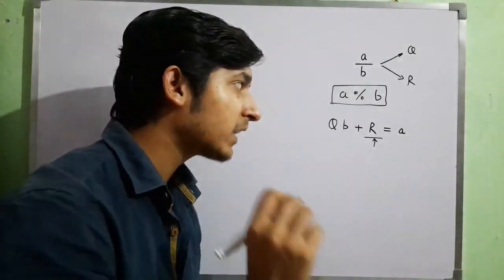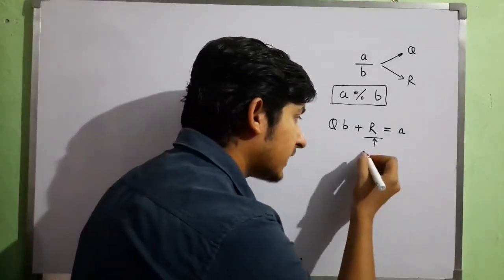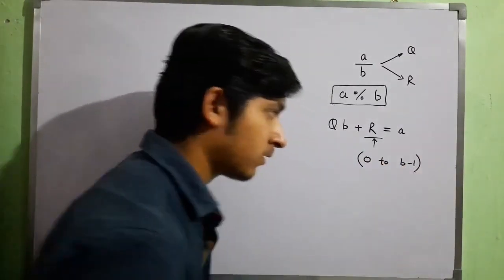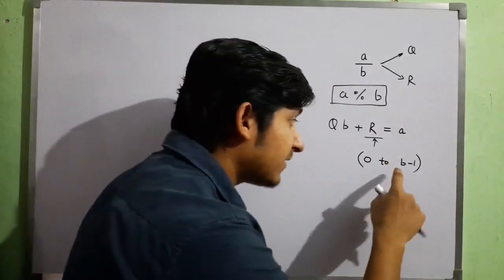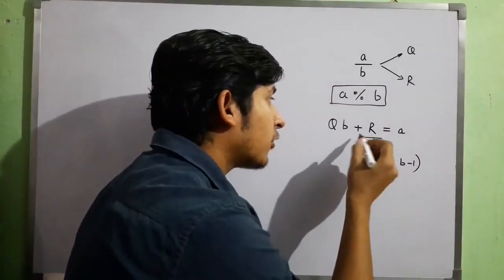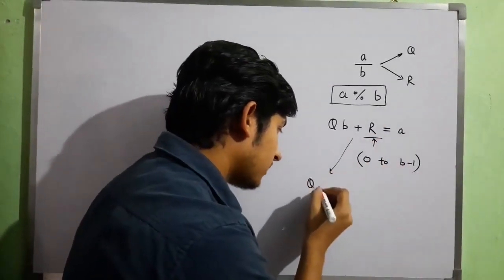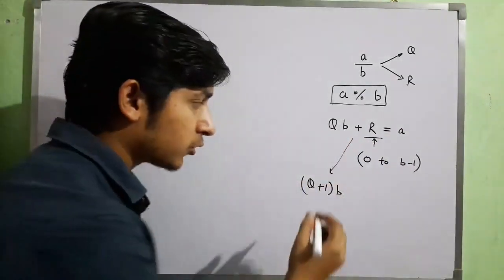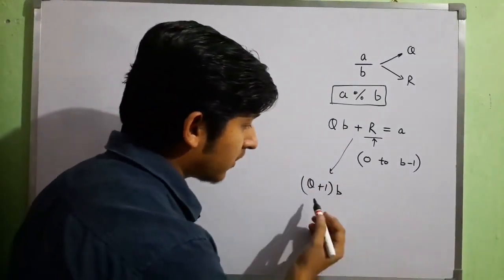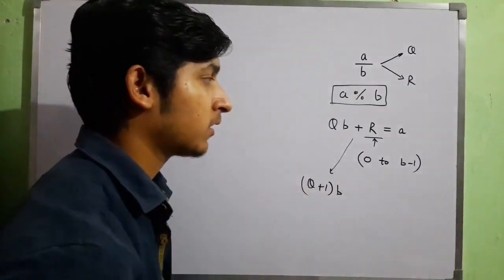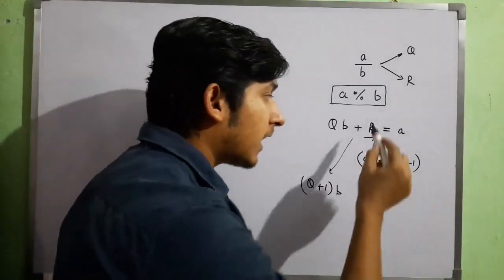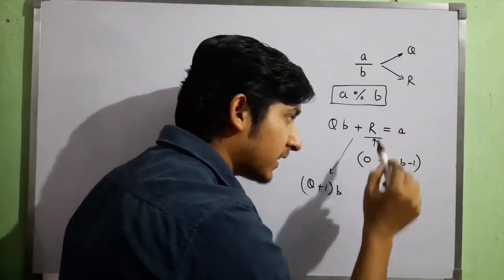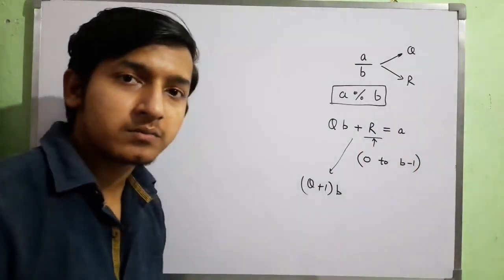Now one thing we can clearly understand is that the remainder will have a range from 0 to B minus 1, because if R even touches B, then it won't be like this, it would be like this, as R becomes B. In that case the remainder will be 0 and we have this as quotient. So if R touches B then it becomes quotient, so R must have a range from 0 to B minus 1.